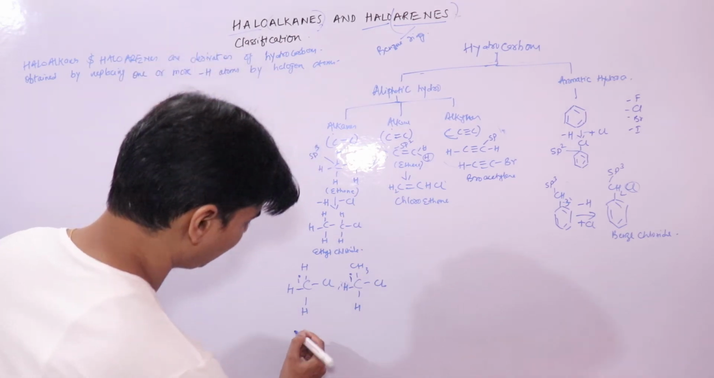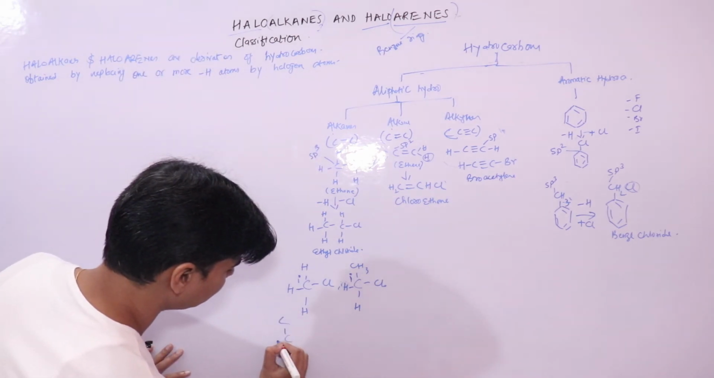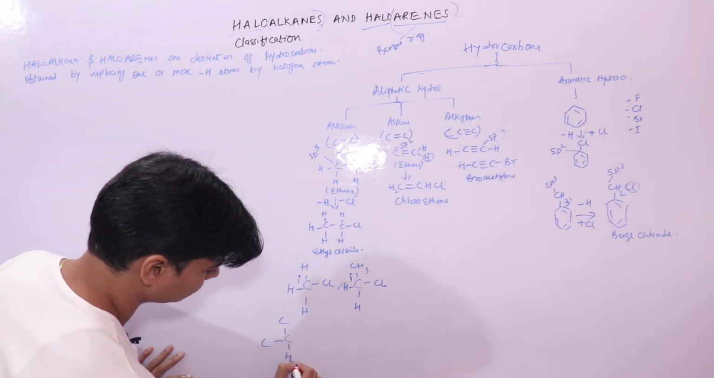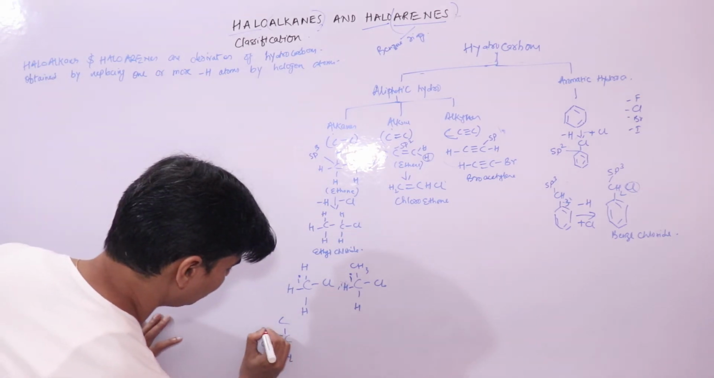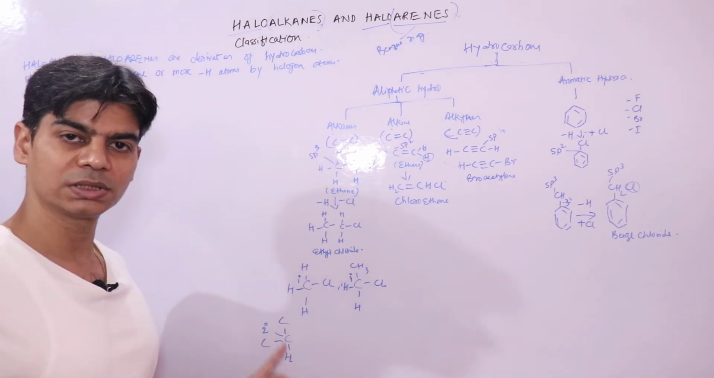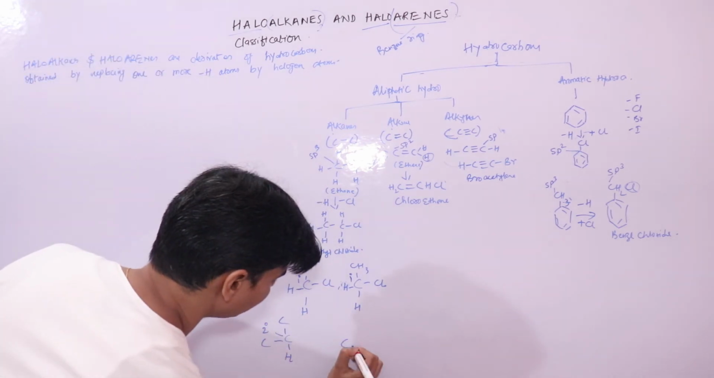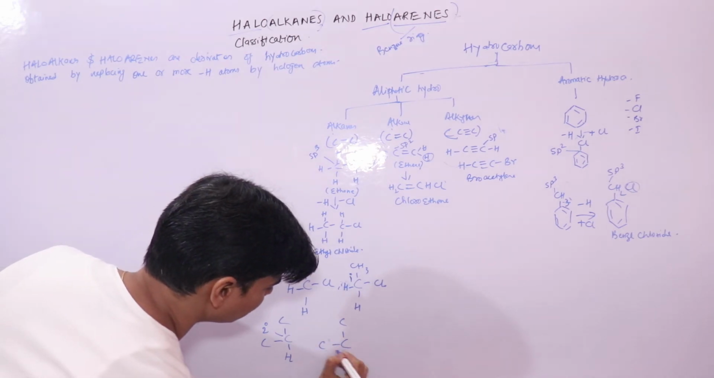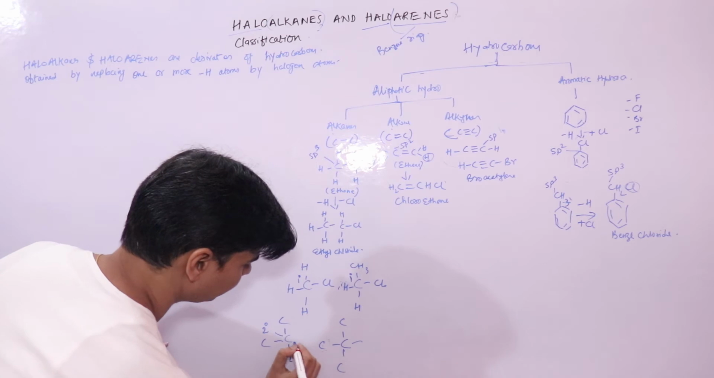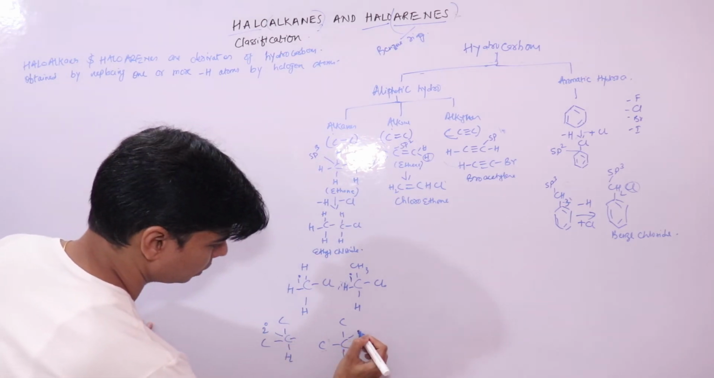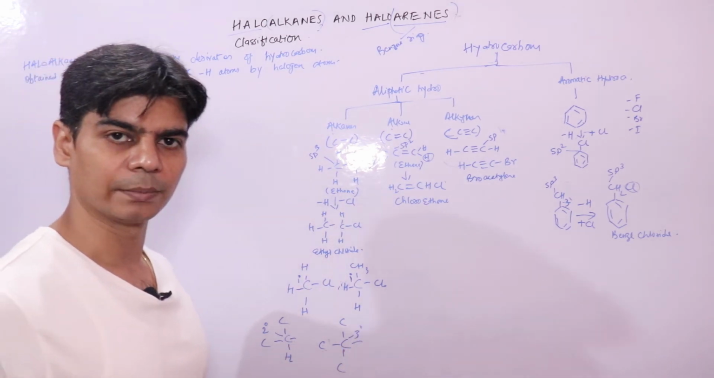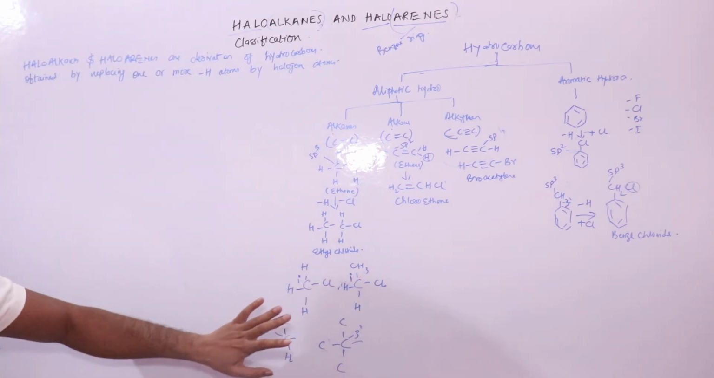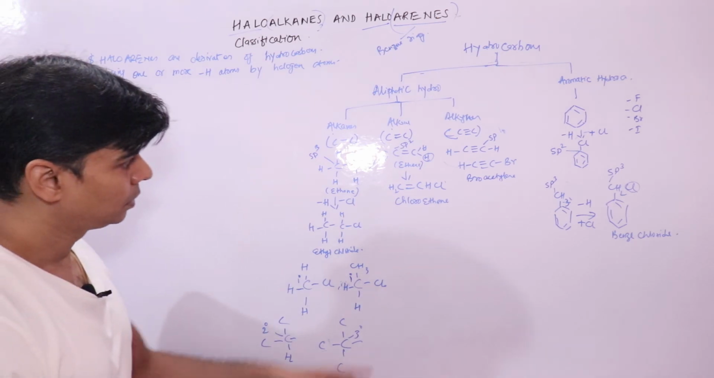Similarly, if a carbon atom is directly connected to two other carbon atoms like this, this is your 2 degree or secondary carbon atom. Similarly, if a carbon atom is connected to 3 other carbon atoms, this is your 3 degree or tertiary carbon atom. These are your types of carbon atoms.